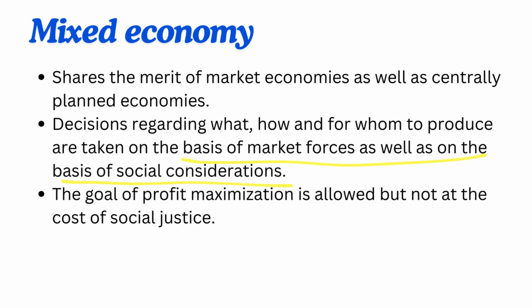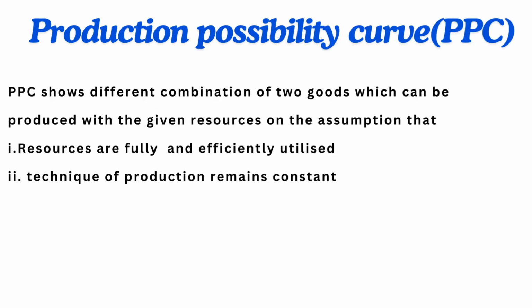For example, in India, producers are free to produce clothes or steel to maximize their profit. But railways are the monopoly of the government. What does it mean? It means that the government has a single-handed control over the railway sector.